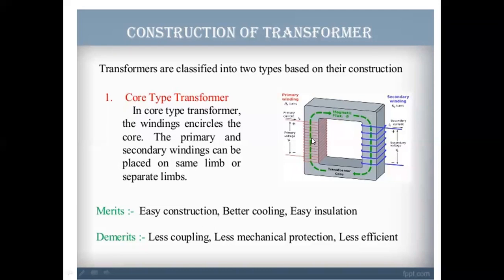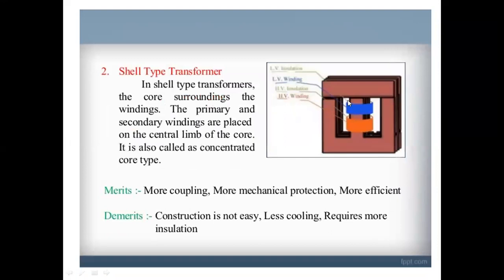So the core type we are going to consider. For the shell type, the winding is inside the core here. The core will encircle the winding or coil. Coil इधर है, इसके surrounding पूर्ण core है इधर.